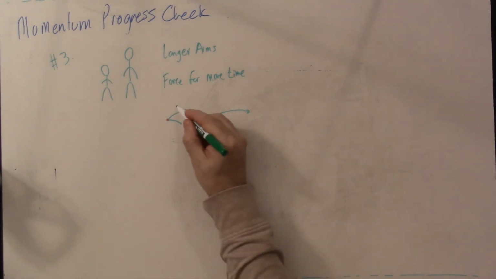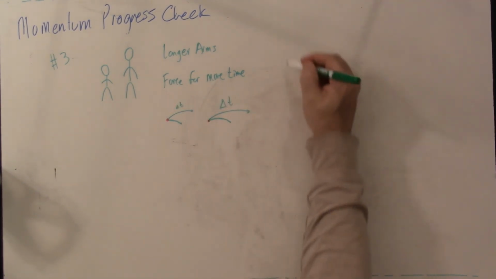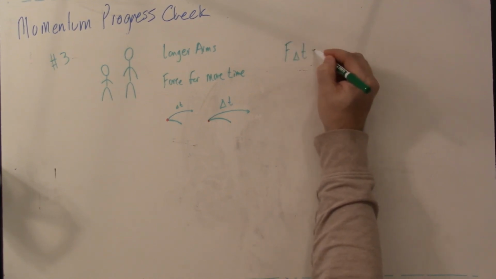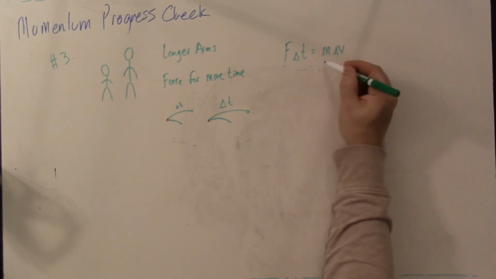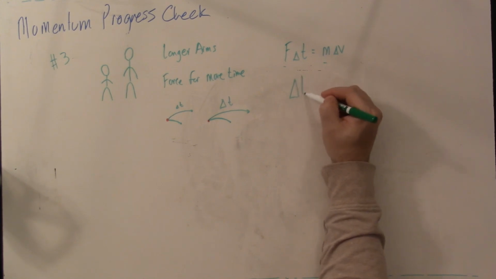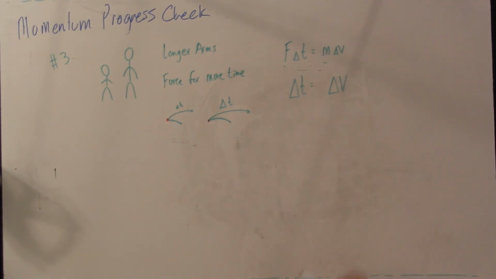You can see that this is a small delta t, this is a large delta t. And so I think about the force times the time that the force is applied being equal to the mass times the change in velocity. Same force, same mass. And so if you increase the time the force is applied, you can increase the change in velocity.